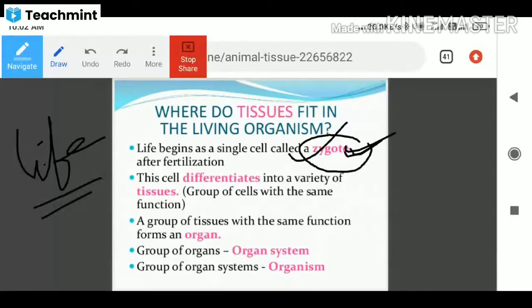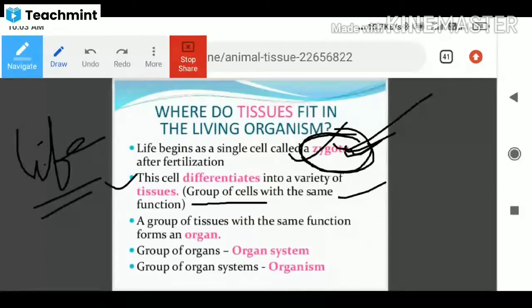What happens then? The cell differentiates into a variety of tissues. The zygote does not remain constant. It is going to be differentiated into a variety of tissues, groups of cells with the same function. In some animals, the cells have a similar function, but gradually as the animals develop, the cells are grouped into tissues.